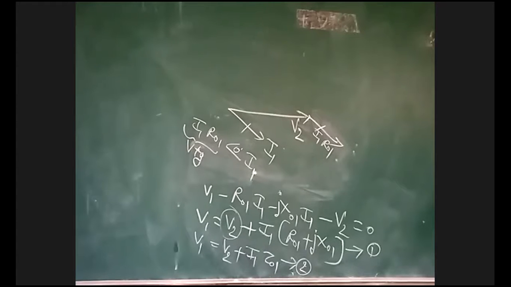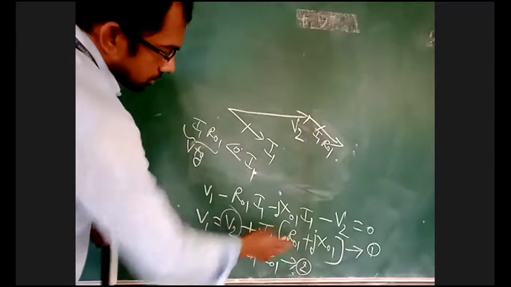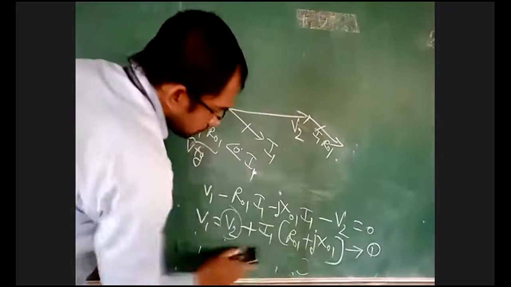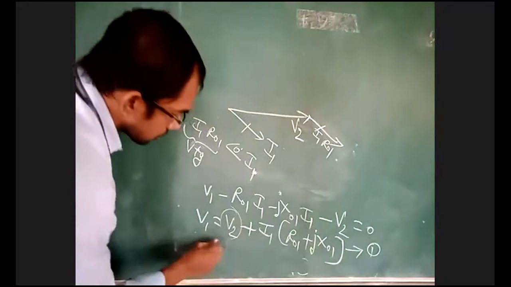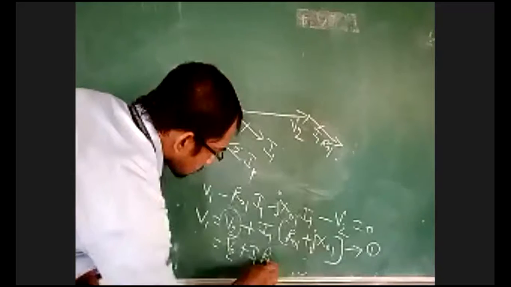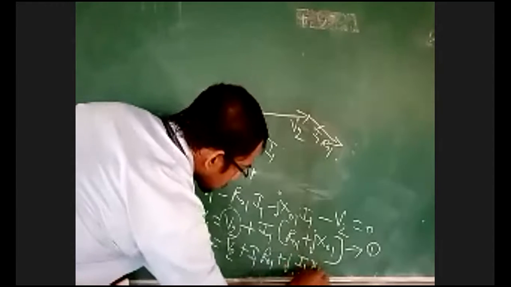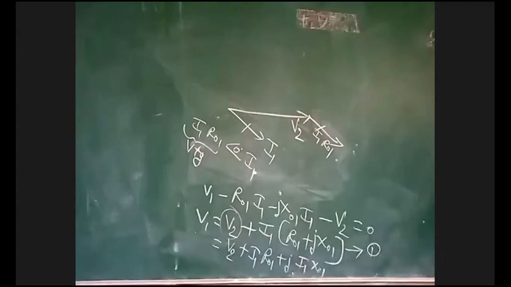Now for V2, what have I added? I have added I1 into R01.